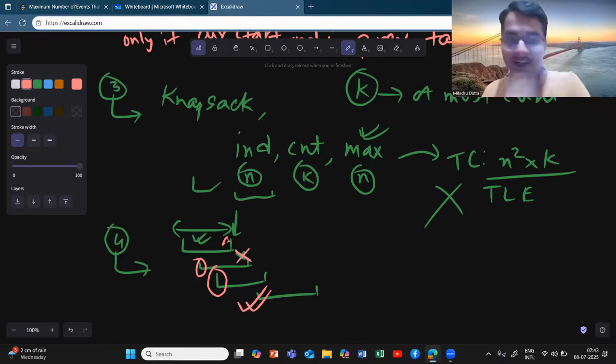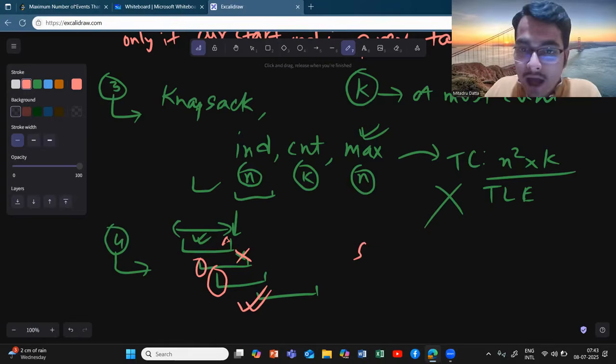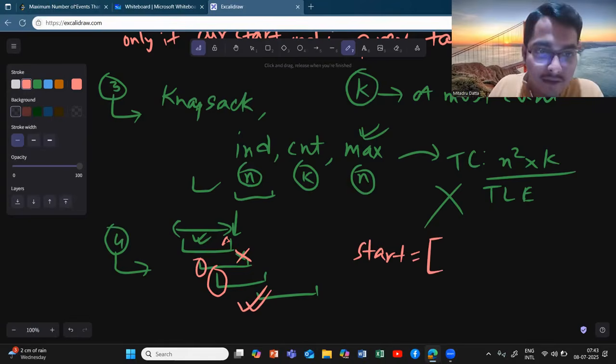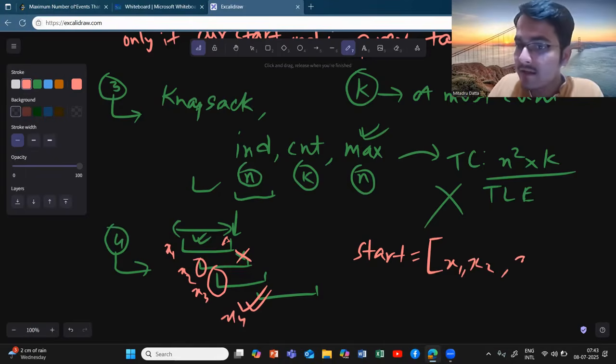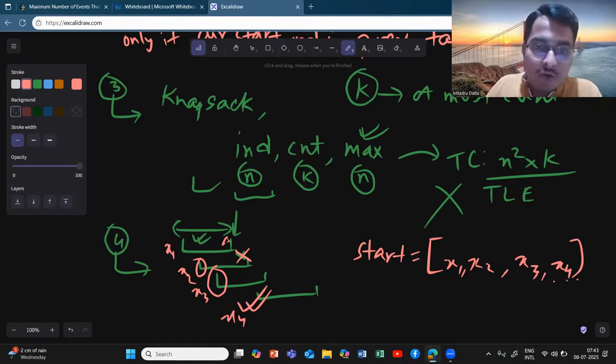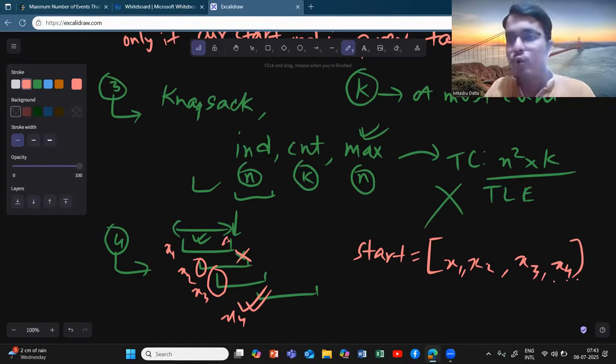So you do binary search among start times. You have a start time vector, you store these start values x1, x2, x3, x4 in a sorted array. You are already sorting the indices, as the first intuition I have told you. So in the start array, you do that. I am presently at this index.